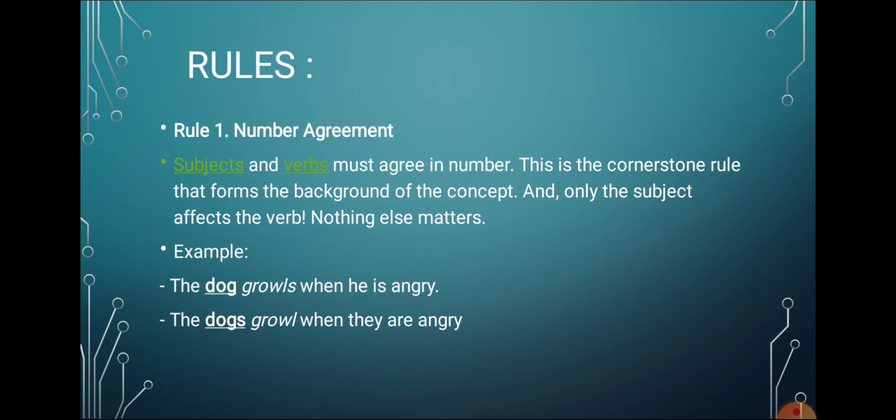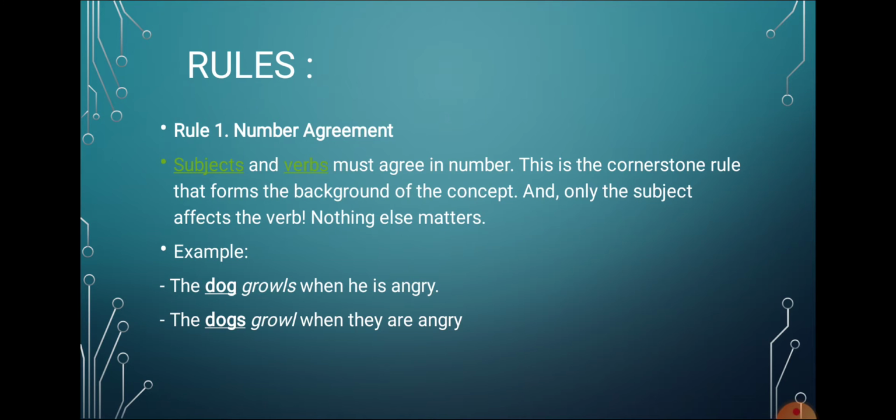There are some rules of subject verb agreement. First rule is number agreement. It means subject and verbs must agree in number. This is the cornerstone rule that forms the background of the concept, and only the subject affects the verb, nothing else matters. For example, the dog growls when he is angry. Dogs growl when they are angry.